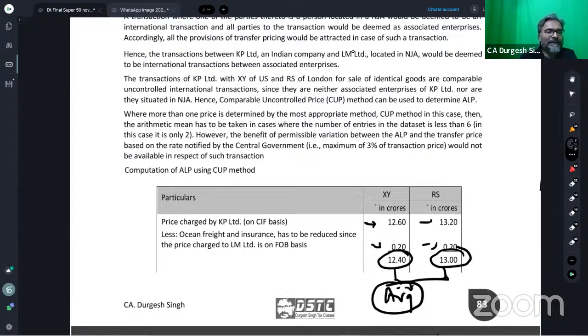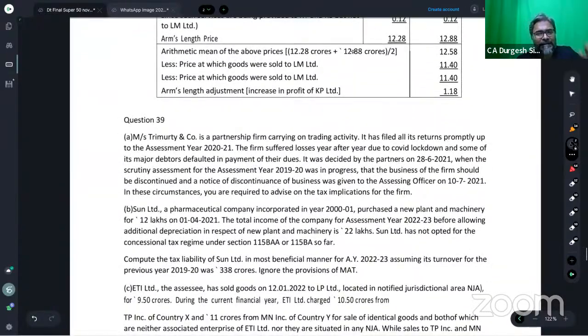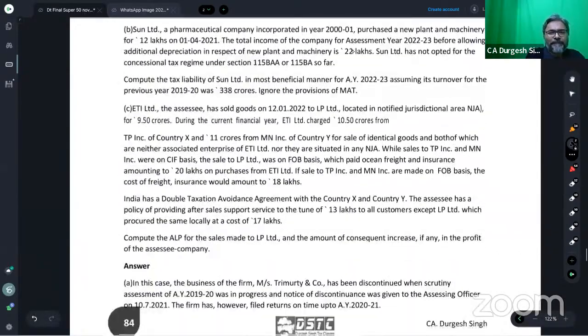The answer is yes, it will be added. So the 3% tolerable band, students, is not applicable in this regard. And that exactly is the point.